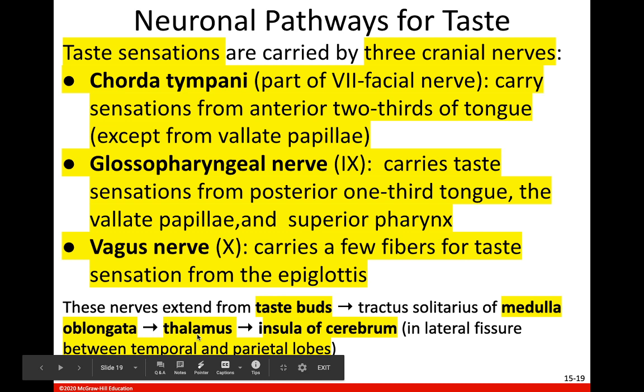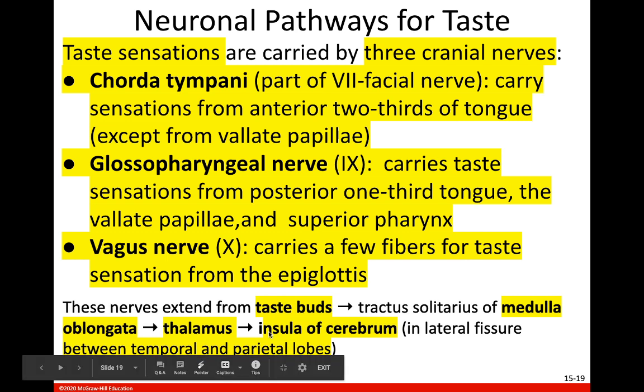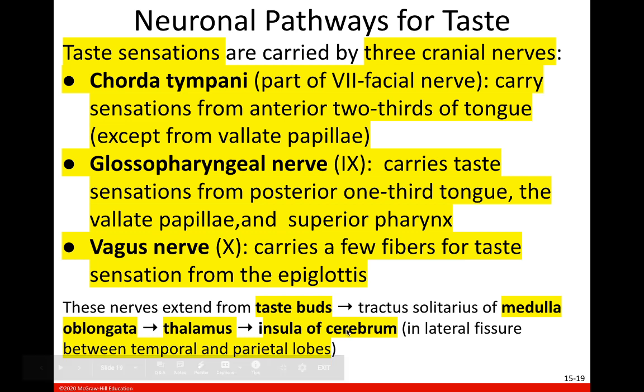Remember, all sensations except for smell go through the thalamus. And then from the thalamus, it goes to the insula of the cerebrum. Remember, the insula is the fifth lobe of the cerebrum. We said mainly the insula of the temporal lobe was responsible for tasting when we talked about the cerebrum, but this insula is actually kind of in between our temporal and parietal lobes.